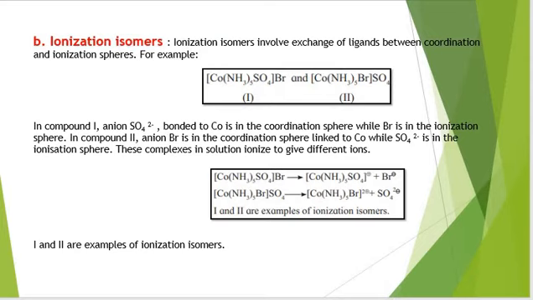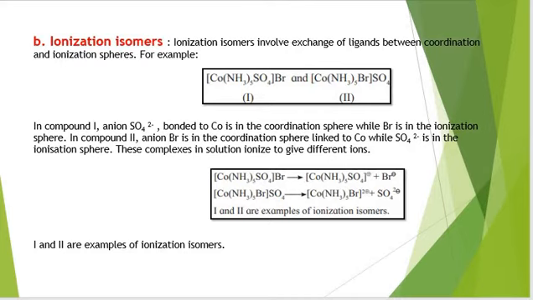Next category is ionization isomers. Ionization isomers involve the exchange of ligand between the coordination and ionization sphere. Here, in this example, inside the coordination sphere we are seeing two kinds of ligands, amine and sulfato, and outside we are seeing bromide counterion, whereas here we are seeing amine and bromide present as ligands and sulfate is the counterion.